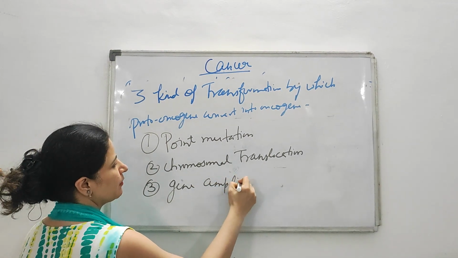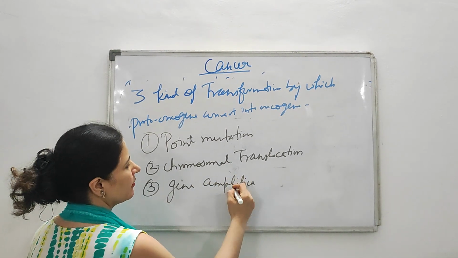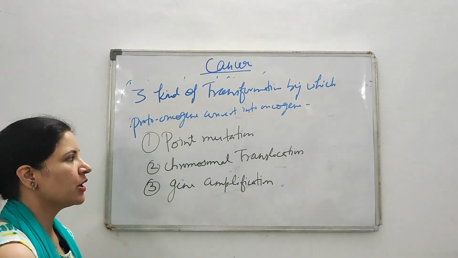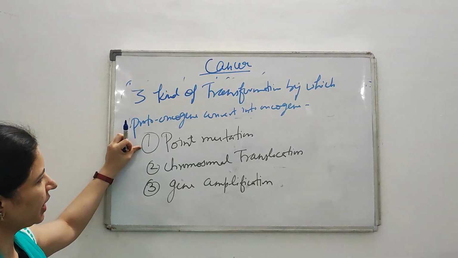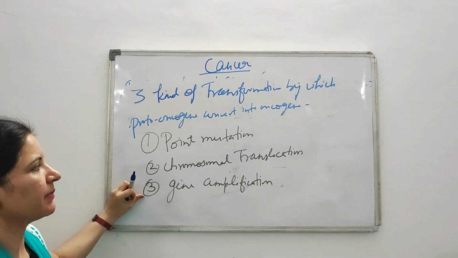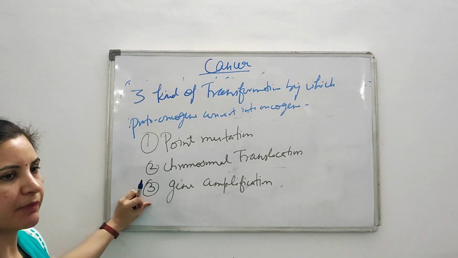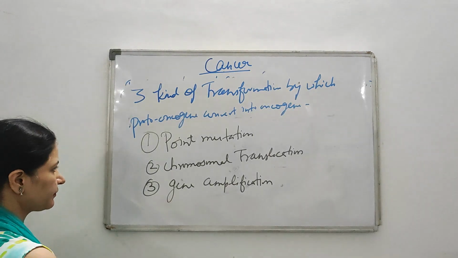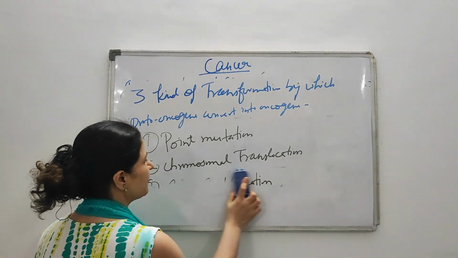So these are the important kinds of mutation which occur in proto-oncogenes. So by these three mechanisms, that is point mutation, chromosomal translocation and gene amplification, a proto-oncogene can be converted into an oncogene. Clear? So first we will study point mutation.